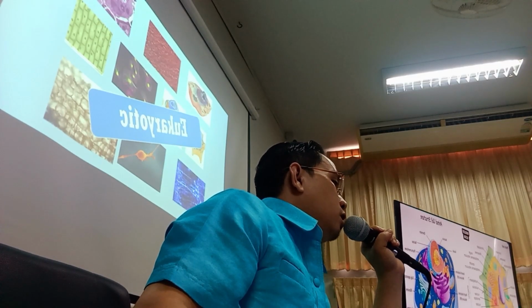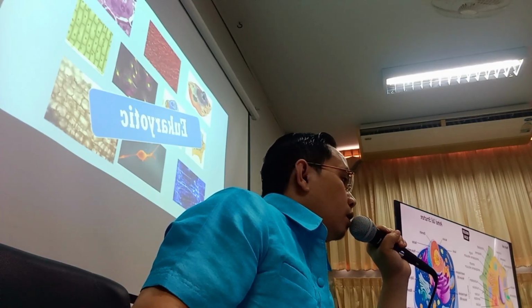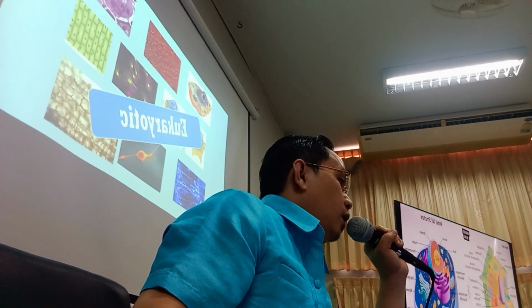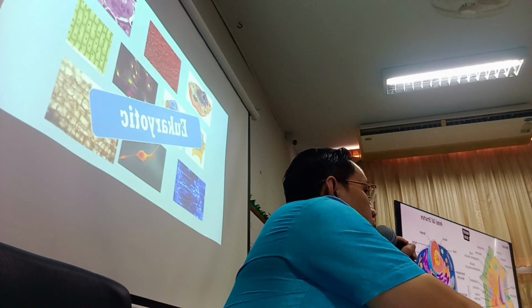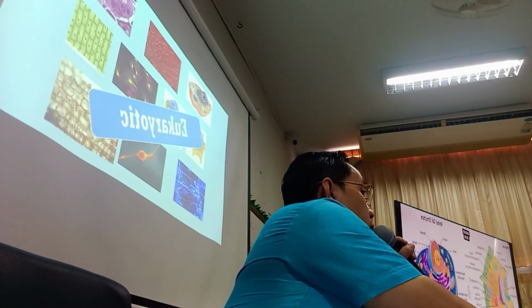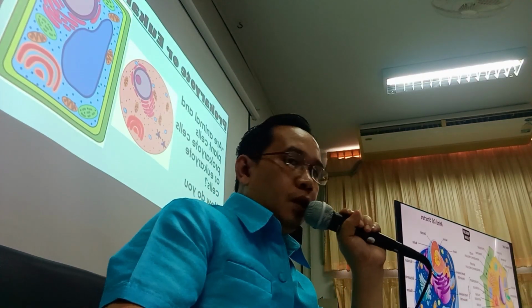So digestive cells or intestinal cells. There are so many things that we can identify in these pictures. So this group of eukaryotic cells is determined with 2 or more cells under multicellular organism.